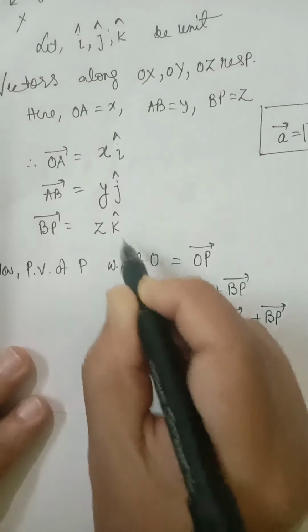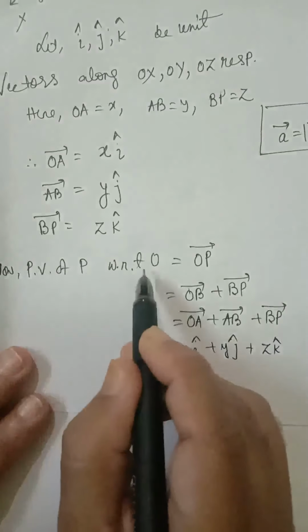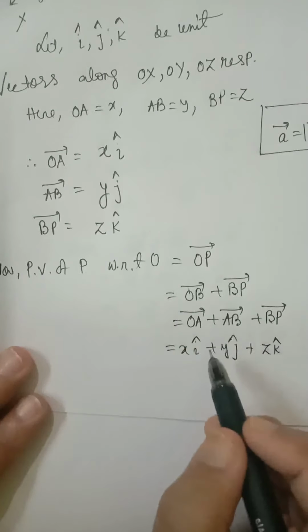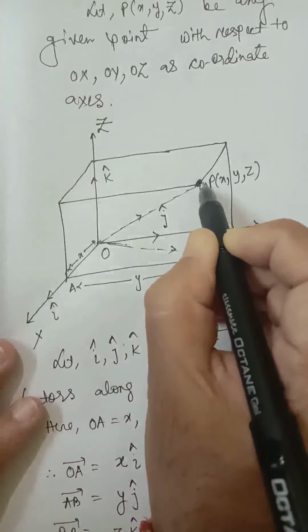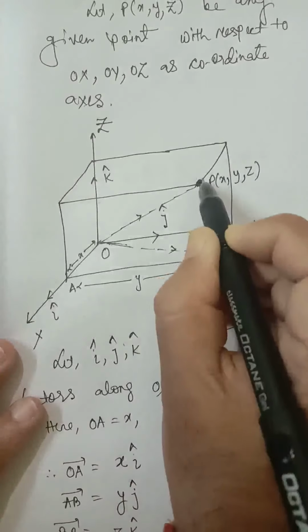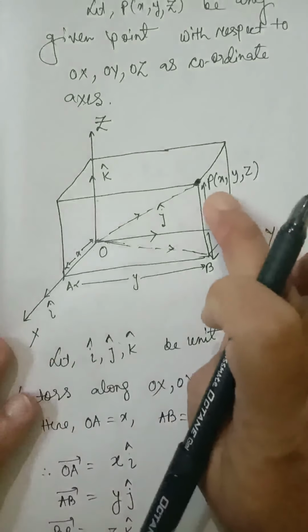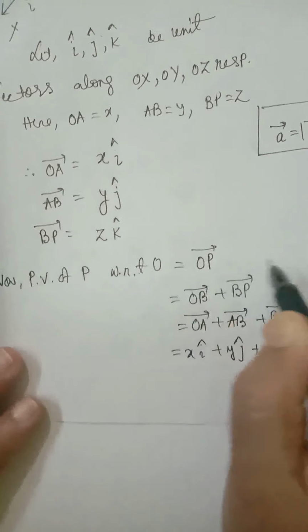And what is BP? It is zk. So the position vector of P with respect to O is xi plus yj plus zk. Remember, this is very, very important. If the coordinates of a point are x, y, z, its position vector with respect to origin will be xi plus yj plus zk.